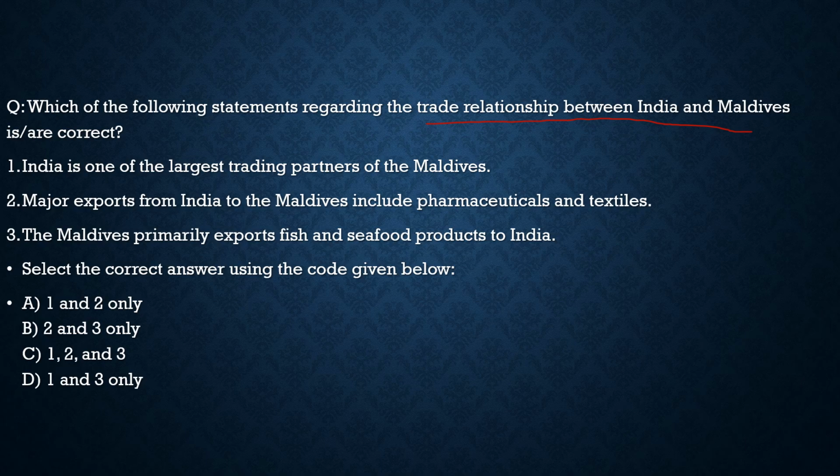India is one of the largest trading partners of the Maldives. 100% correct. Second option, major exports from India to the Maldives include pharmaceuticals and textiles. Correct. Third statement, the Maldives primarily exports fish and seafood products to India. 100% correct. That is what they can export. So with respect to this question, the correct answer is option C, which is 1, 2, and 3, all of the above. With this, let's move to another question on the next slide.